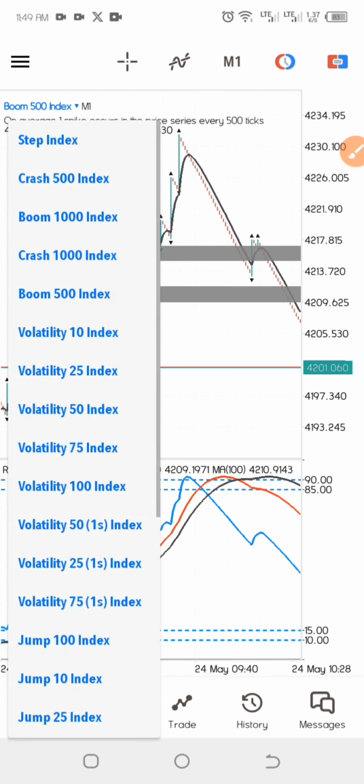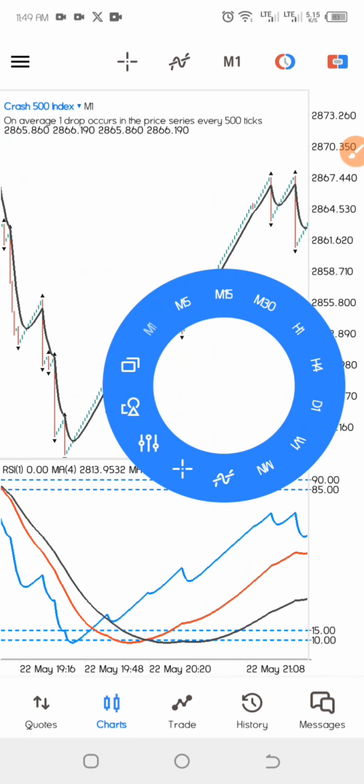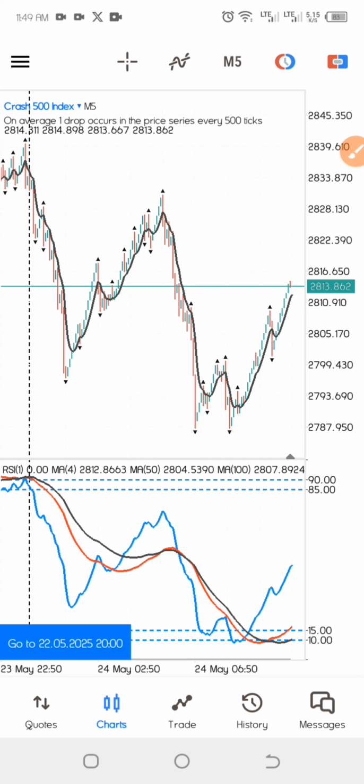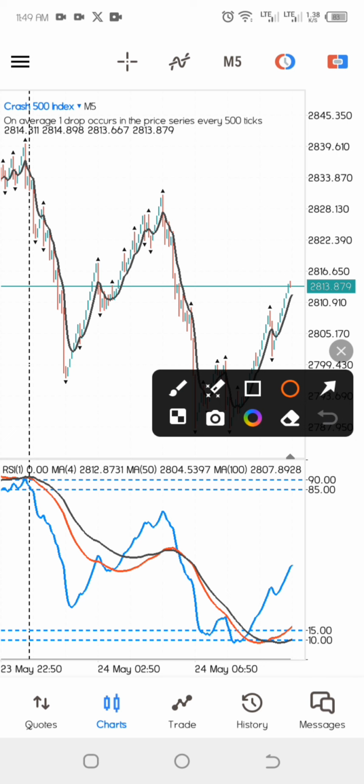Okay, so let me go to Crash now to show you guys an example on Crash, then we are going to call this a day. I've told you guys you first go to your 5-minute time frame. What you want to see on your 5-minute time frame, you also want to see on your 1-minute time frame. And what is that? We want to see the moving average line come to the 15 levels or the 10 levels of the RSI. This area I'm talking about.